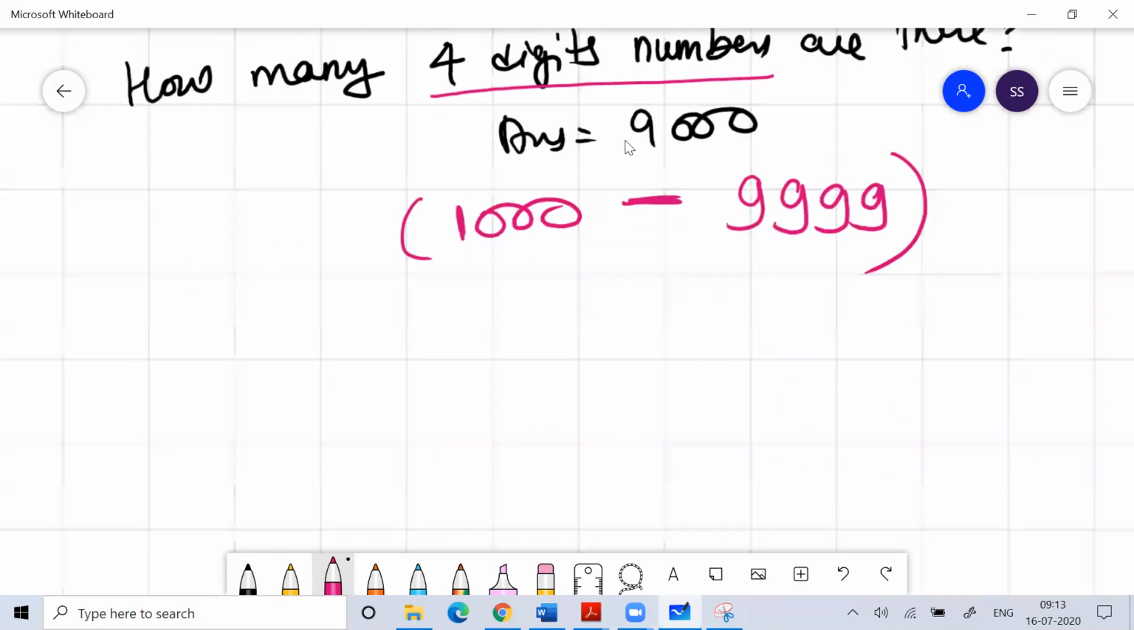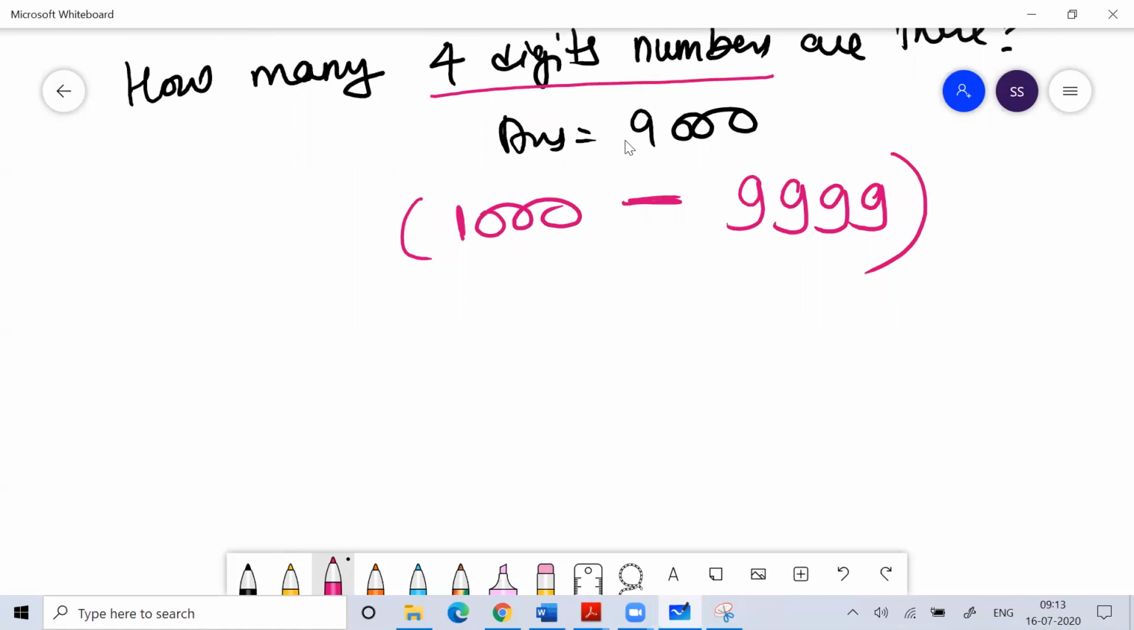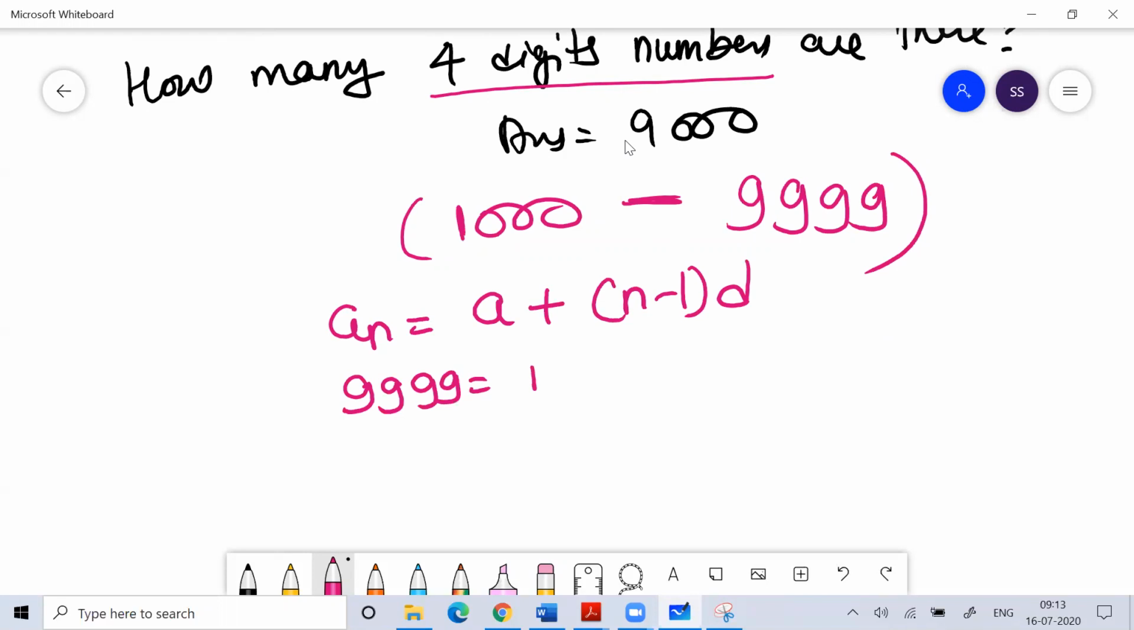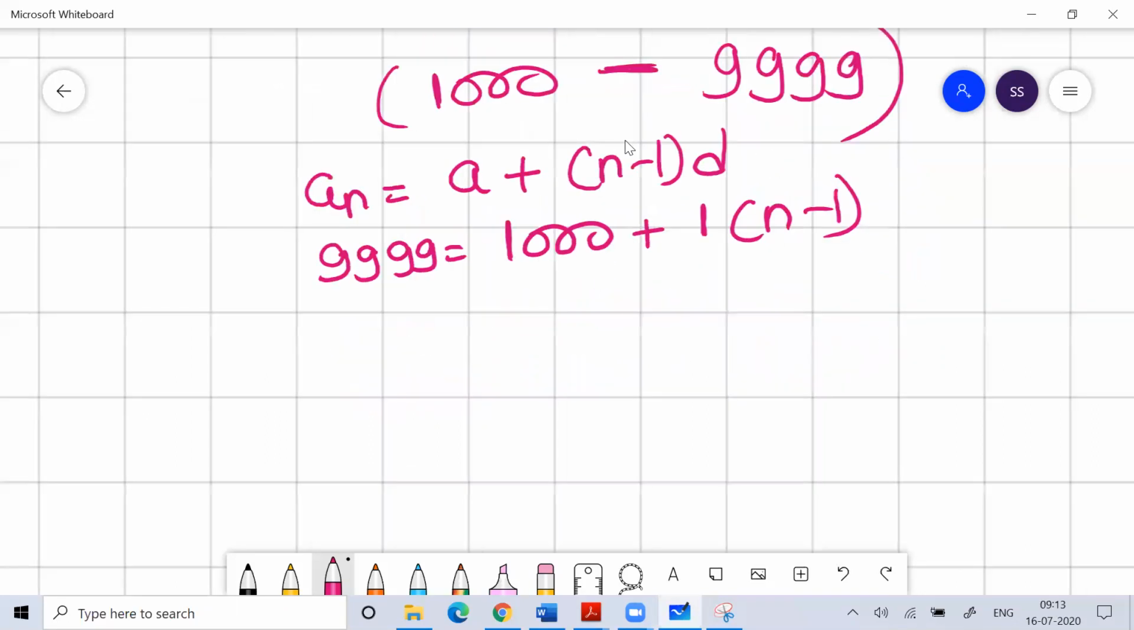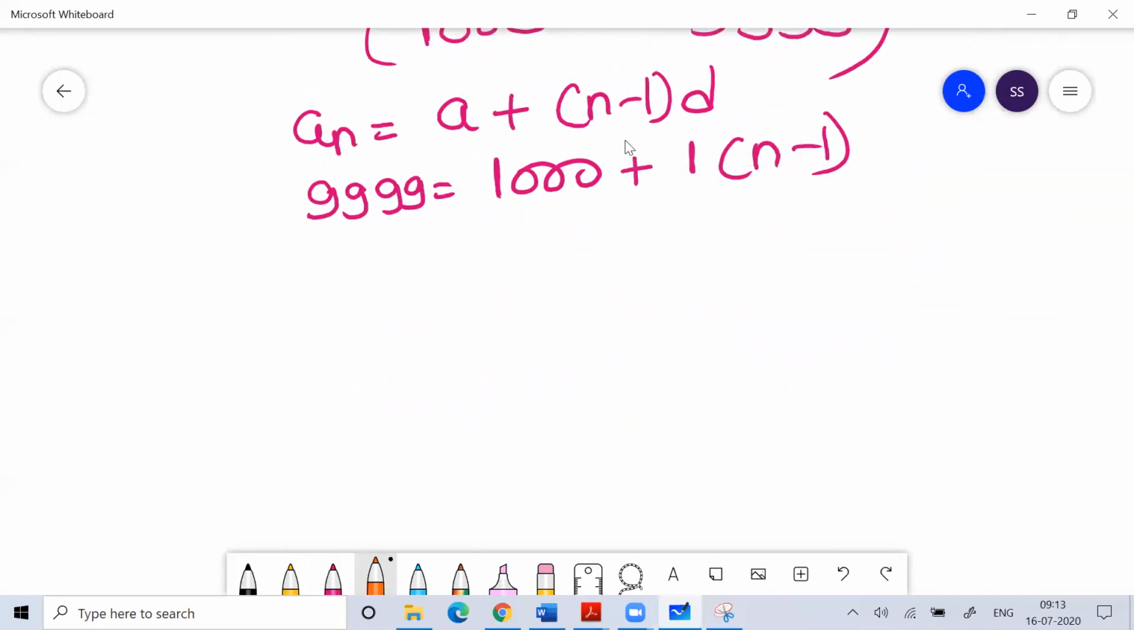For that you can apply the formula of AP. The nth term in AP, an is equal to a plus (n minus 1) into d. So you can take the last term as 9999, first term as 1000, difference is 1. You can do this, or what is the other way of doing this? The other way is that you want to make a 4-digit number.